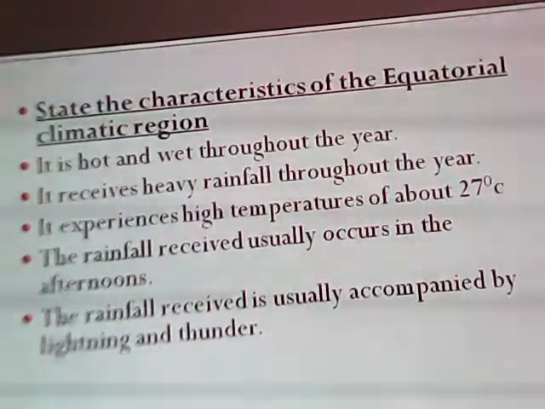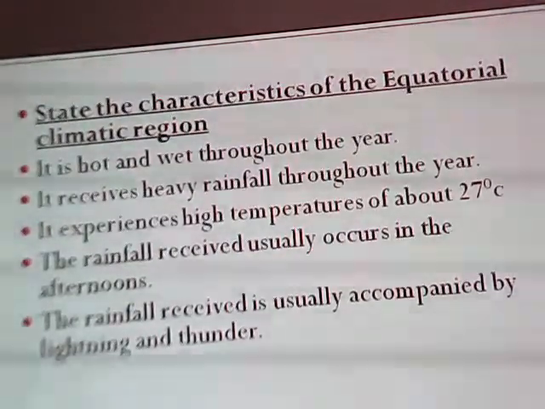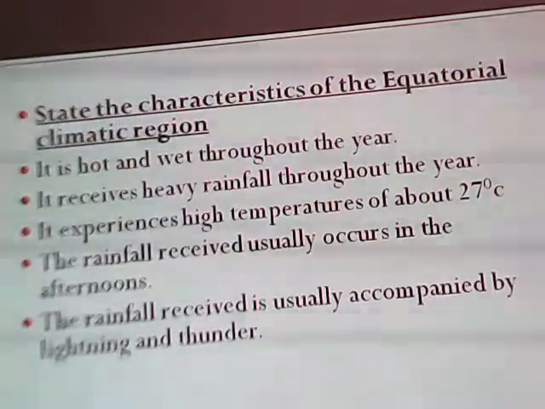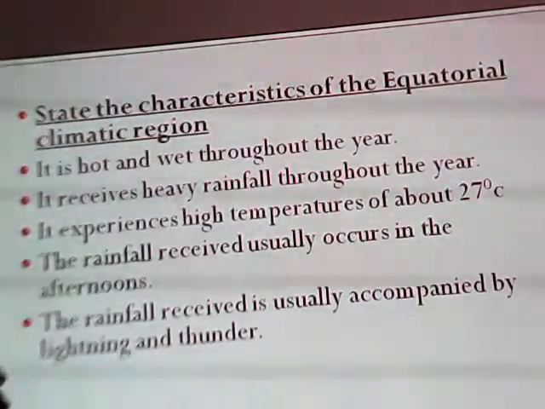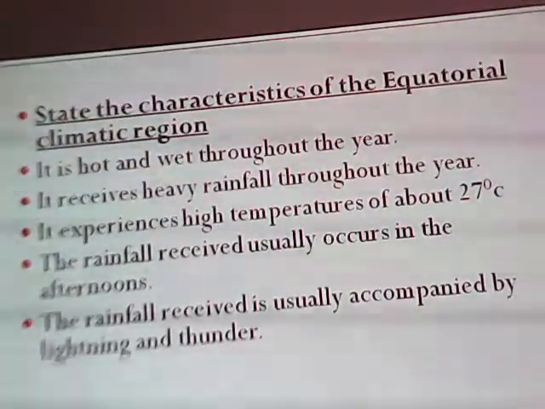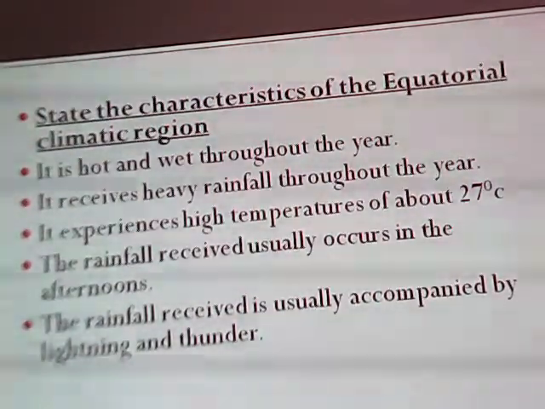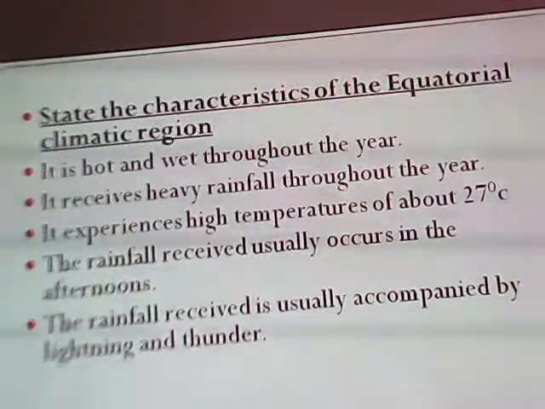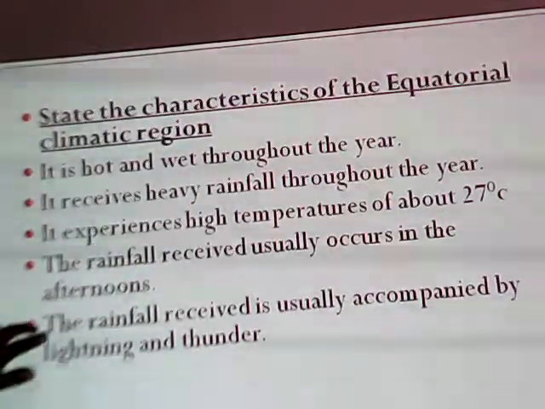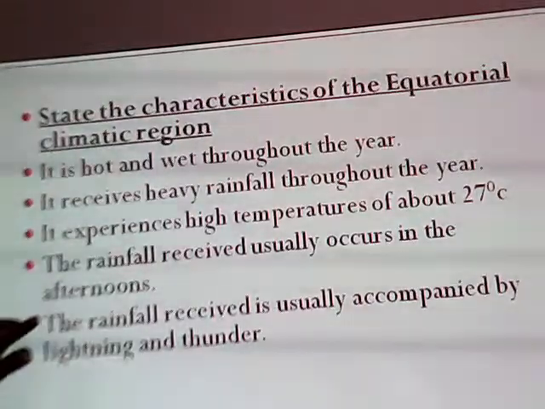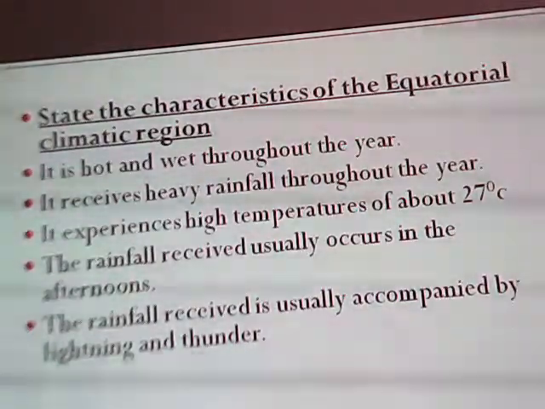Then the rainfall received usually occurs in the afternoon. That's another characteristic. And then the rainfall received is usually accompanied by lightning and thunder. Another thing which we need to know is the rainfall which is received is usually convectional rainfall. Why?